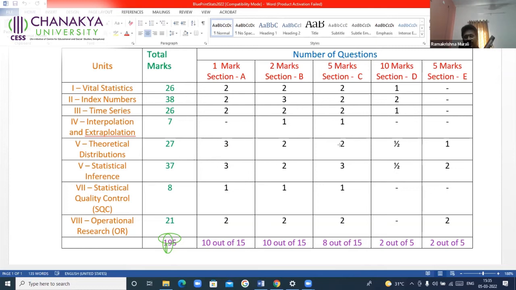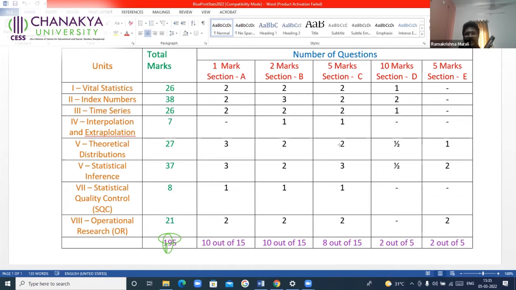In that also, out of 15, only in section C, there is a chance of asking 2 theory questions. Theory means in time series, you may be asked, briefly explain the various components of time series. Or in index numbers, you may be asked, what are the various steps of the construction of general price index numbers or cost of living index numbers?